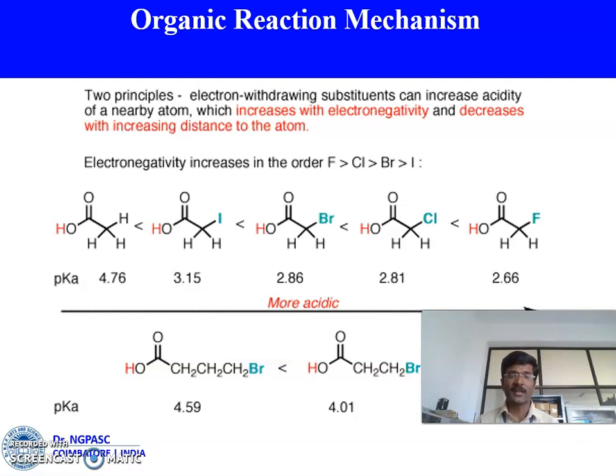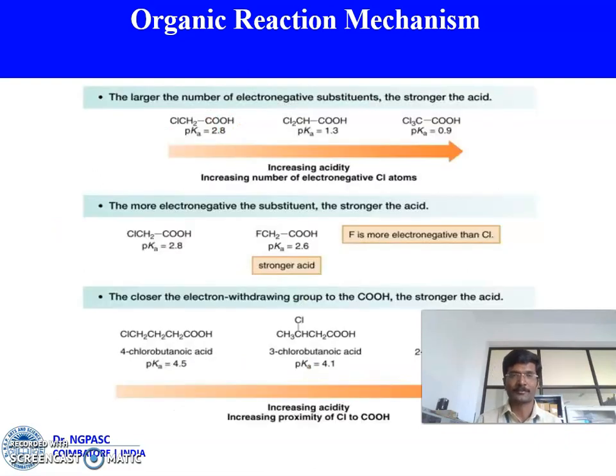For example, take acetic acid, the pKa value is 4.76. You can compare the acidity of fluoroacetic acid, 2.66. That means we have replaced one hydrogen in acetic acid by a fluorine atom, and the acidity has changed drastically to 2.66. That means if you have a more electronegative atom in acetic acid, the acidity increases. Also, if you increase the number of electronegative substituents, the acidity increases.